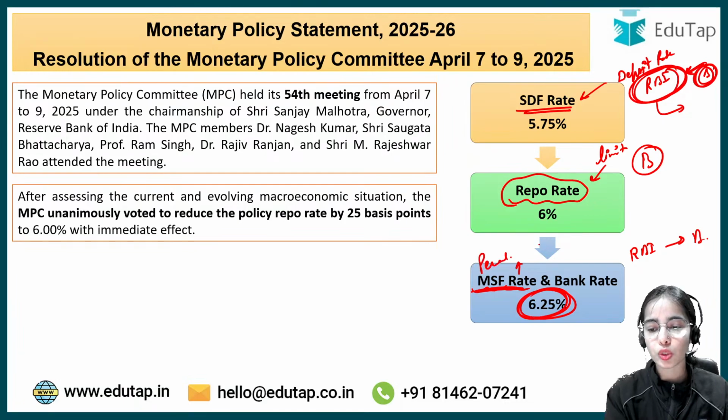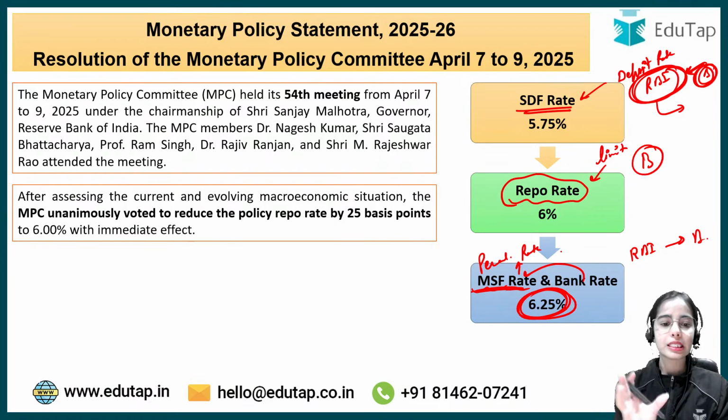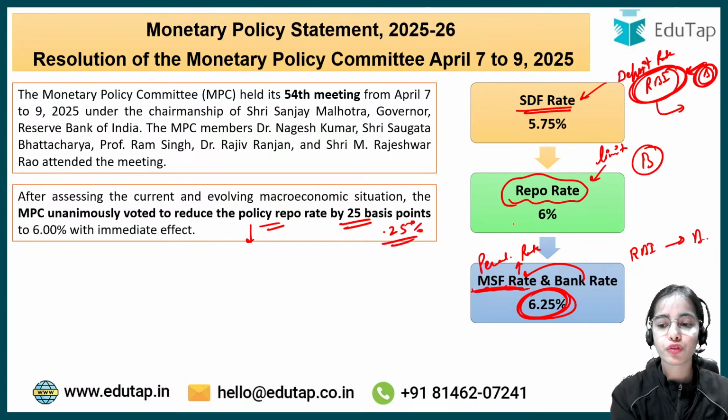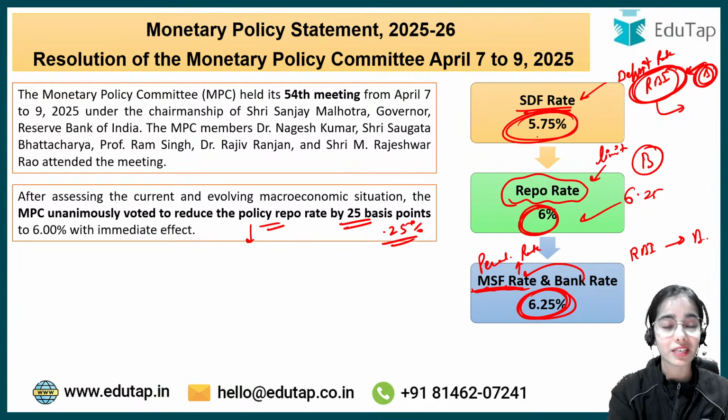That's why it is also called penal rate. And bank rate is always equal to MSF rate. So this decision has been taken to reduce the policy rate by 25 basis points, by 0.25%. So from 6.25%, the repo rate has been decreased to 6%. SDF rate has become 5.75%. MSF rate has become 6.25%.